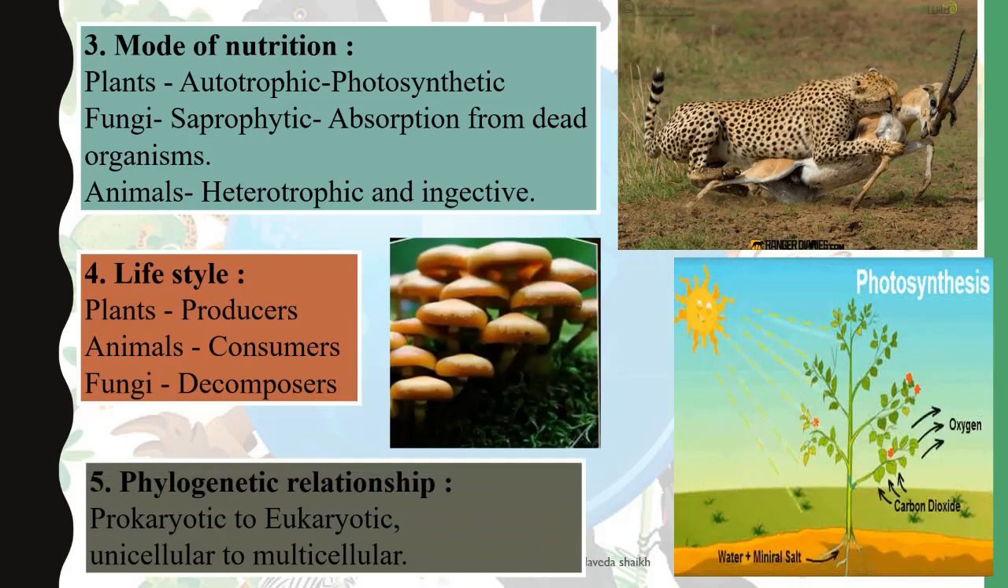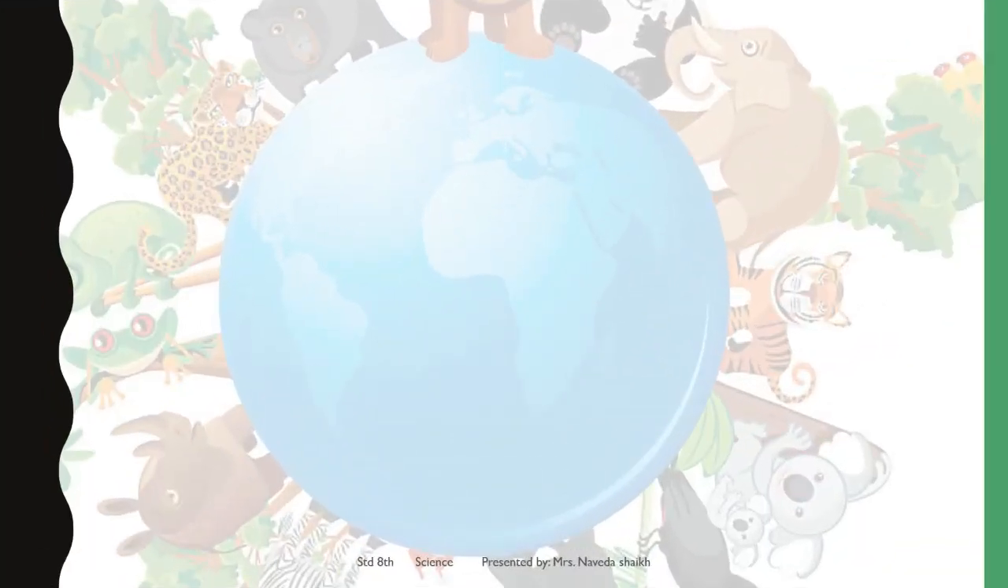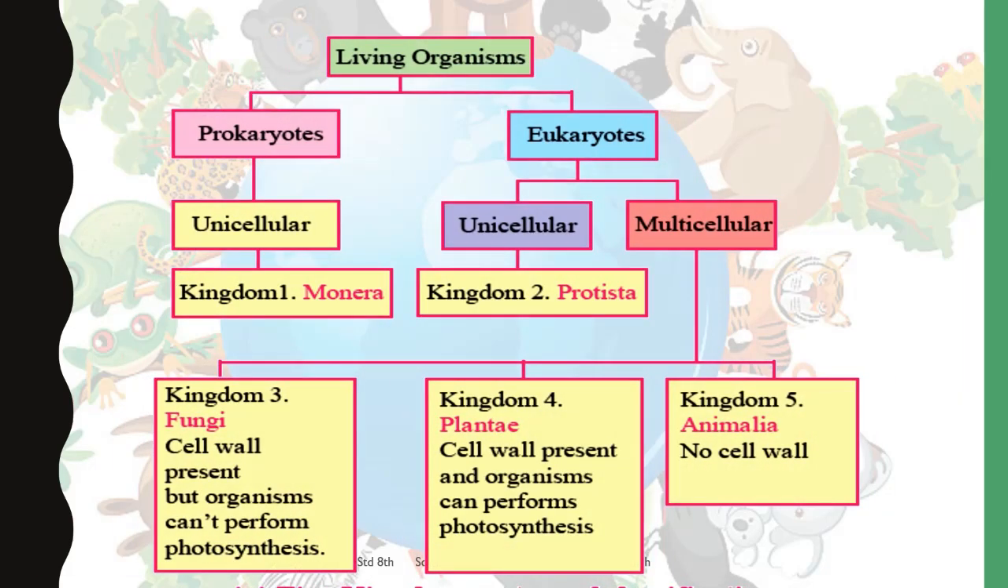The next thing was phylogenetic relationship, that is how it is from prokaryotic to eukaryotic, then unicellular to multicellular. Okay, so as you know, we have learned up till here. Next thing that we have is living organisms, how they are classified. As I told you, according to Whittaker, there were a few criteria in order to classify the living organisms. The first thing, whether they are prokaryotes or eukaryotes, that is the cell structure. Then based on the cell structure, whether they are unicellular organisms or multicellular organisms.